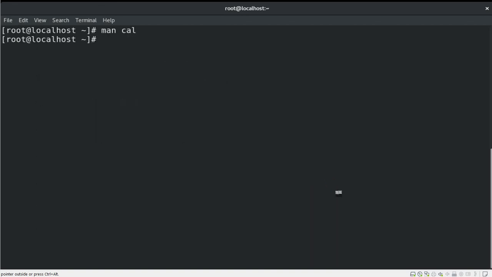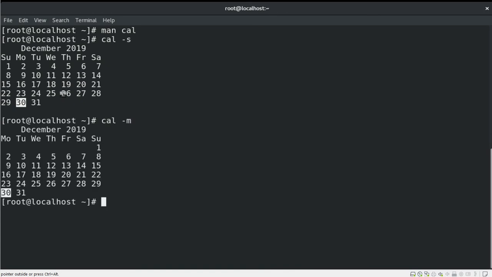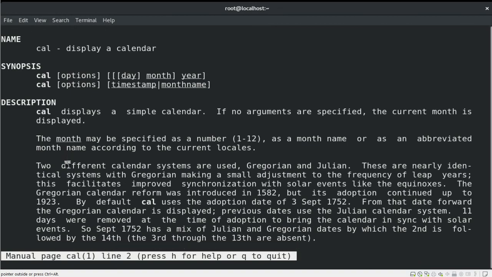So let's check it. cal -s, and here we can see Sunday as the first day of the week. However, if we use cal -m, it will give you Monday as the first day of the week in the calendar. And this information we get from man pages.